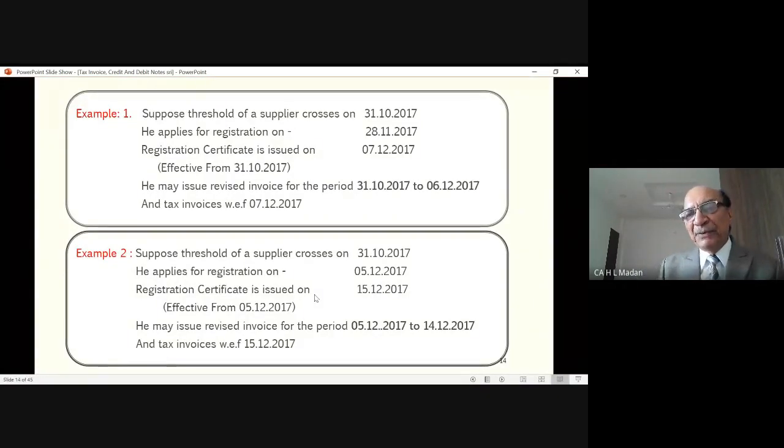So now here the gap period is from 5th December to 14th December. Gap period is not from 31st October because that 1 month has lapsed. For that 1 month, you cannot issue tax invoice now. You can issue tax invoice from the date you applied for registration and the period when you got the registration. That is for these 10 days. From 5th December to 14th December period, you can issue revised invoice, and for balance, that is from 15th onwards, you can issue tax invoice.